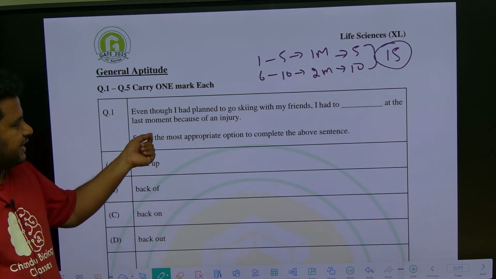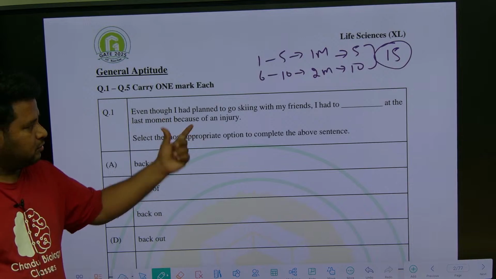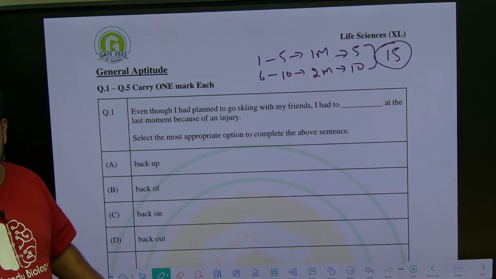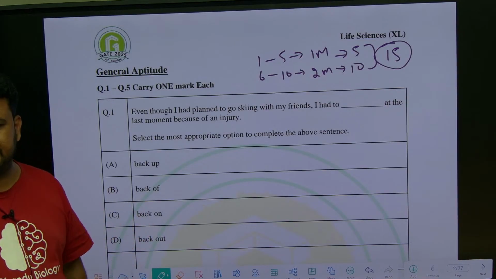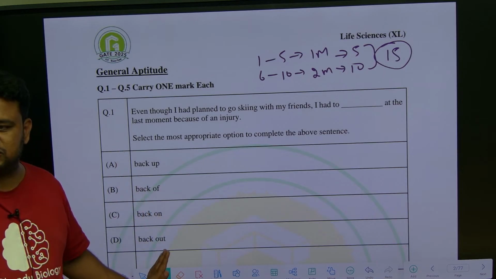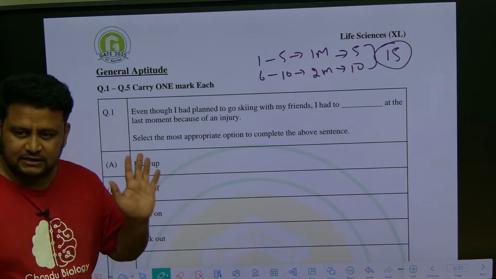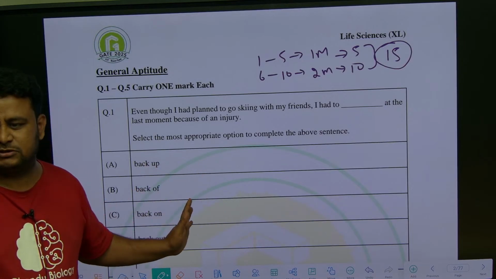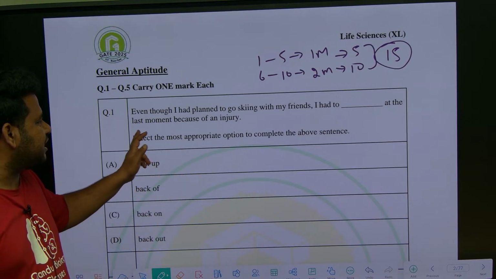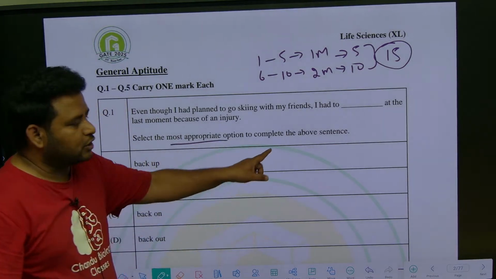They are telling, even though I had planned to go skiing with my friends, I had to dash at the last moment because of an injury. That means try to understand. So what is the answer? You have to be patient, very practical and also pragmatic while reading the options. Just because you read a sentence or use certain words while talking, that doesn't mean it is correct. You have to check the spelling also. Most of you will go for the answer back off: I had to back off at the last moment because of an injury. They are telling select the most appropriate option to complete the above sentence.